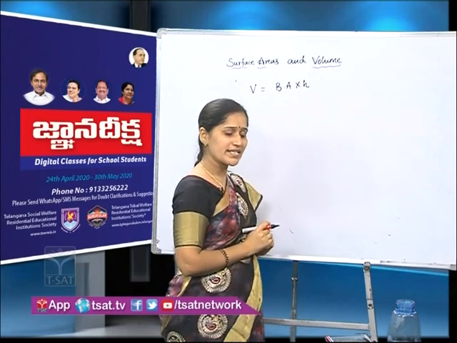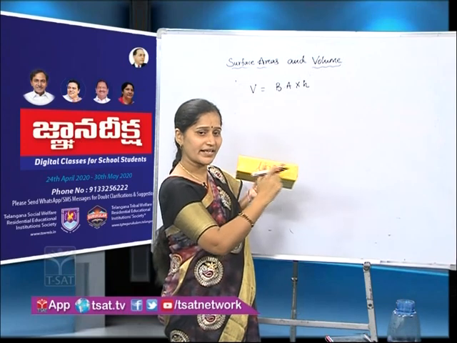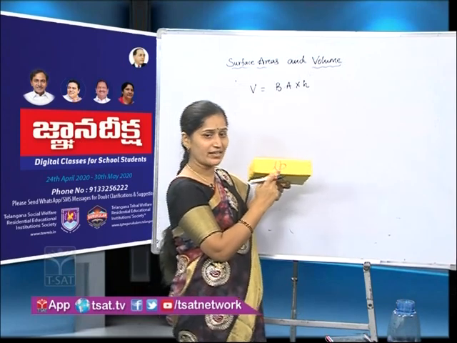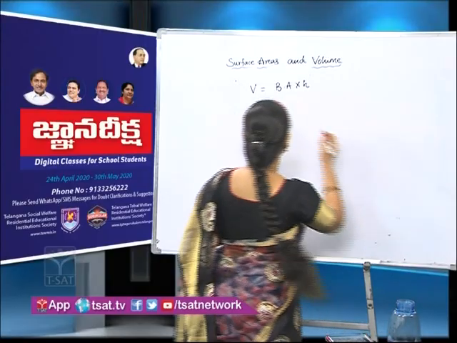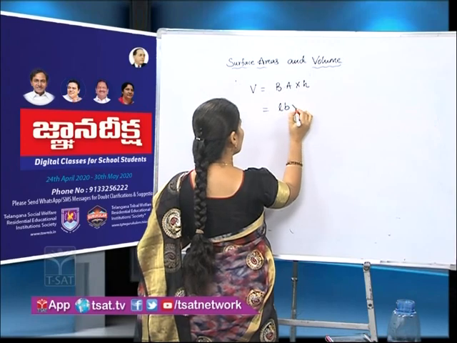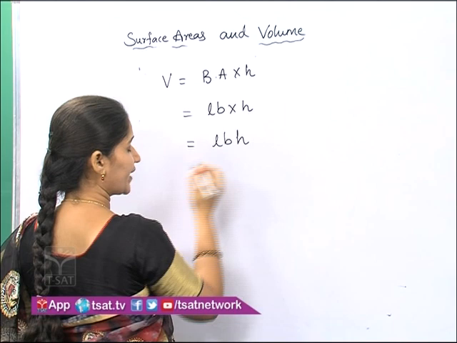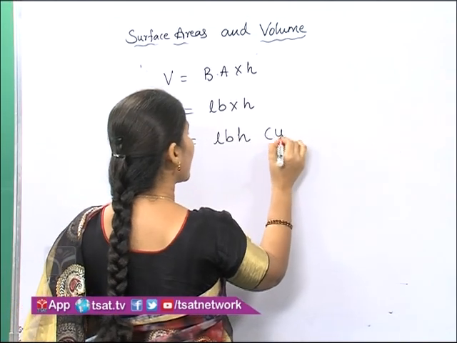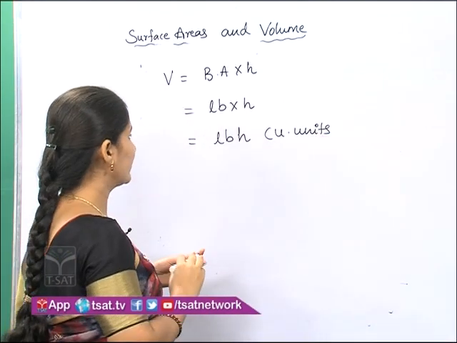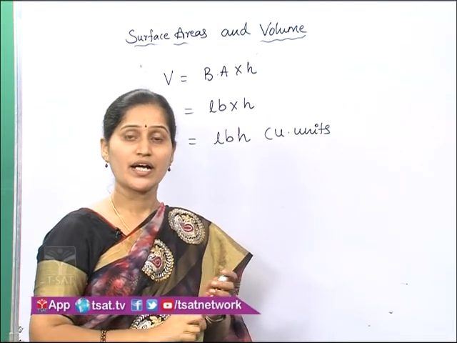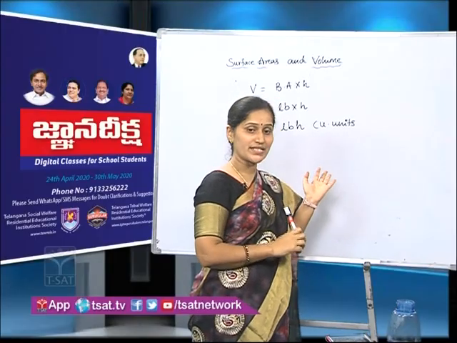But what is the base shape? Cuboid base shape is rectangular. And what is its area? LB. Is it or not? So LB into H, LBH. What are the measurements? Very good, cubic units. So what is the volume of the cuboid? LBH cubic units, because we are multiplying area of the base into height.